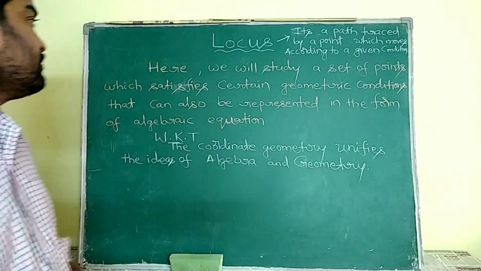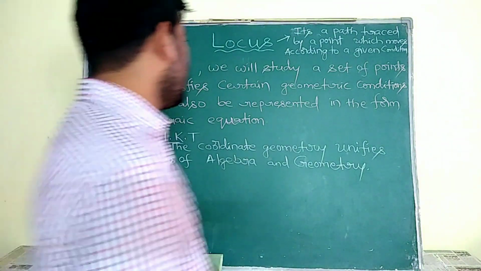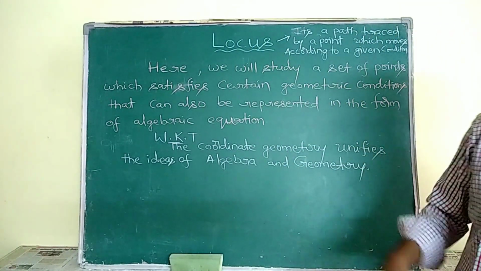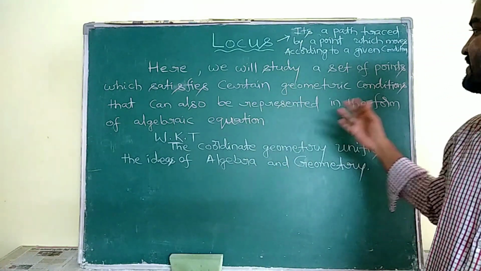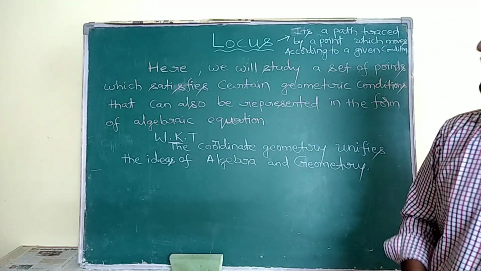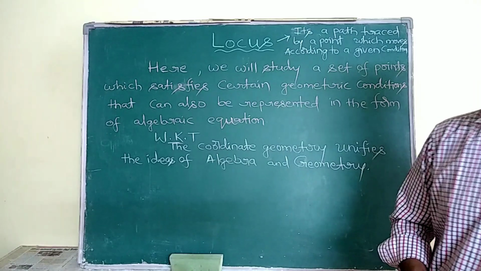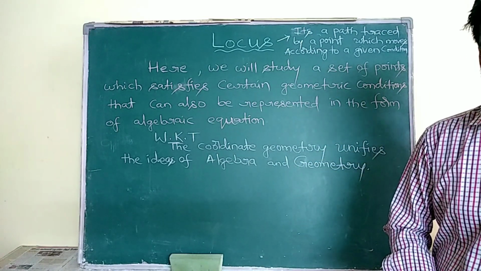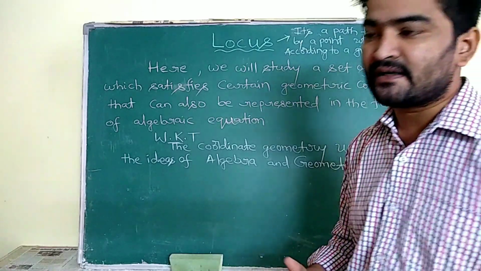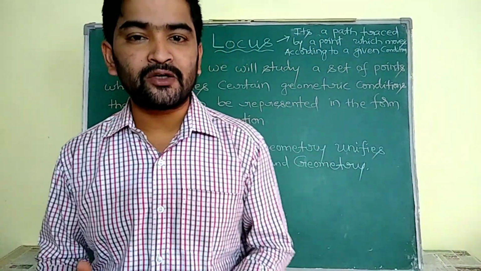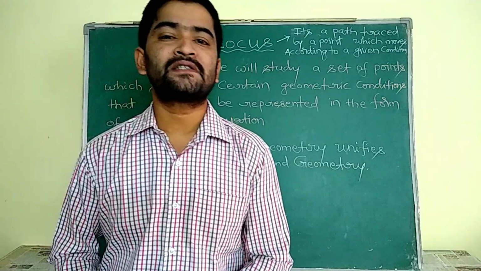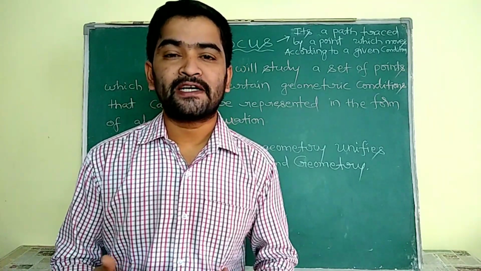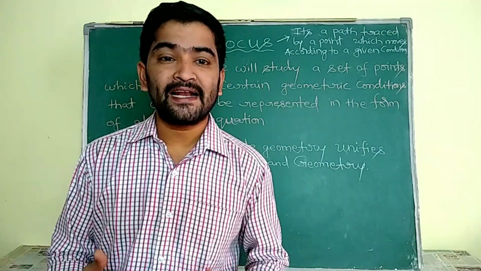Now, we will study a set of points which satisfies certain geometric conditions and can also be represented in the form of an algebraic equation. So the geometric equations are converted into algebraic equations with the help of coordinate geometry or analytical geometry.